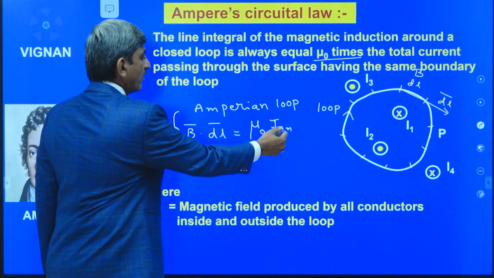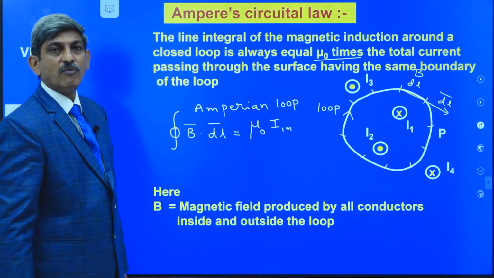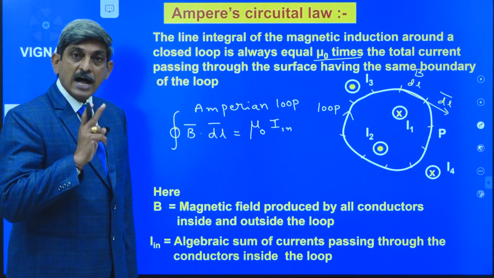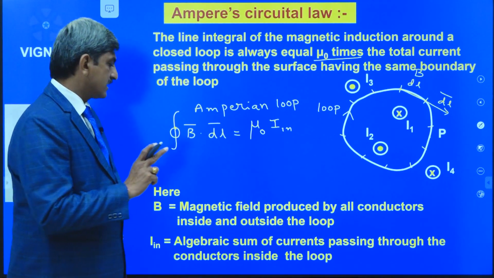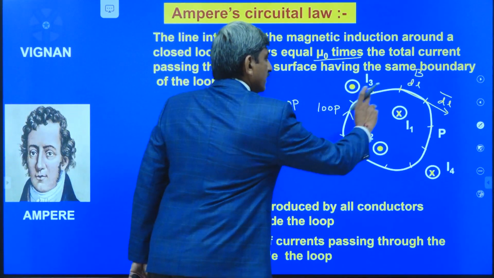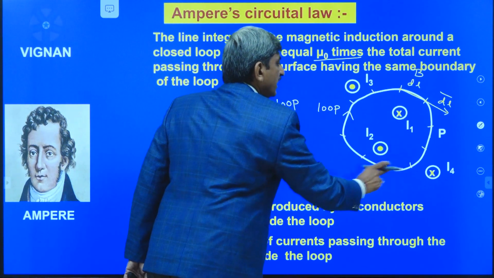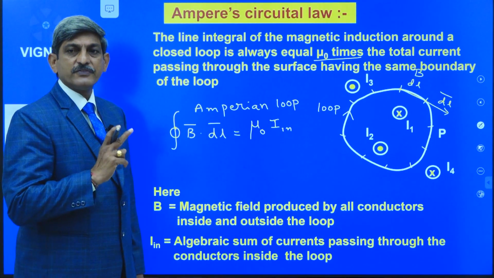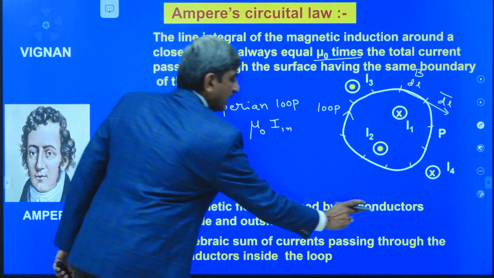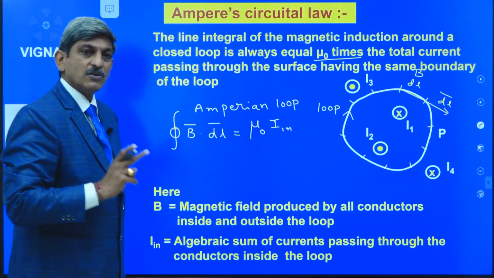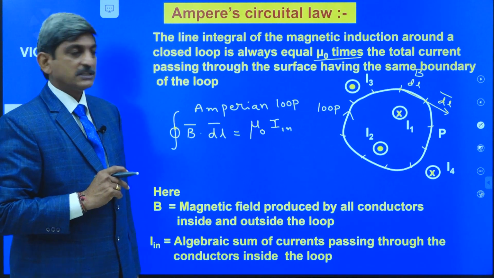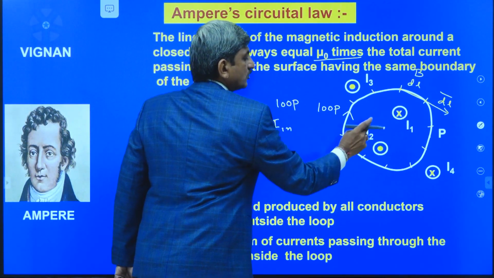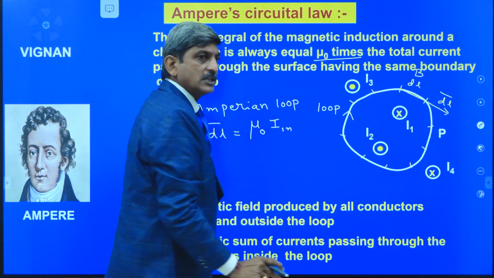There is one more term, I_N. What is this I_N? This I_N is the algebraic sum of all the currents present only inside the loop. Here I1 is the current inside the loop, I2 is the current inside the loop.